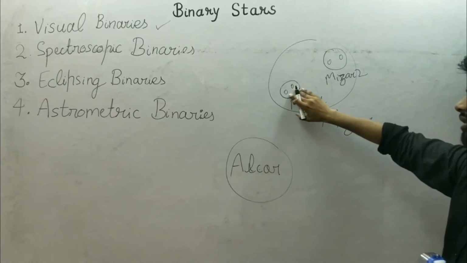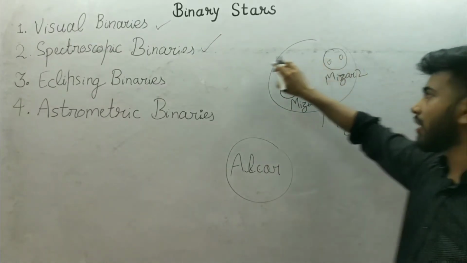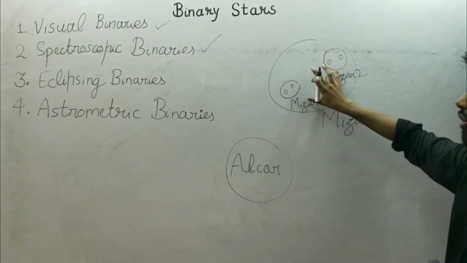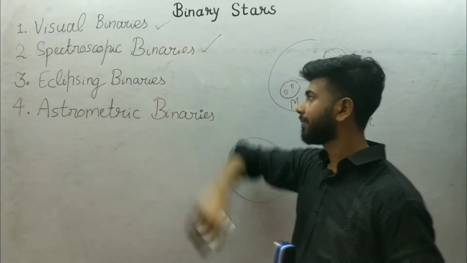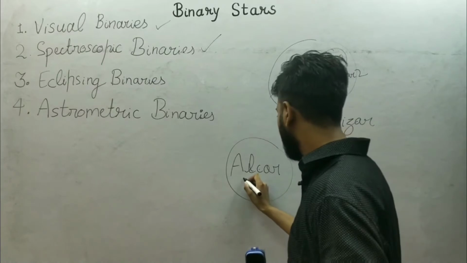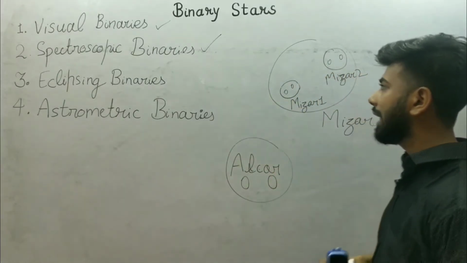So these two stars are part of spectroscopic binaries, and Mizar 1 and Mizar 2 are part of the visual binaries. And similarly, Alcor is also made of two spectroscopic binaries.